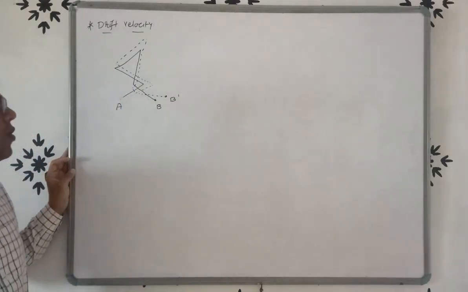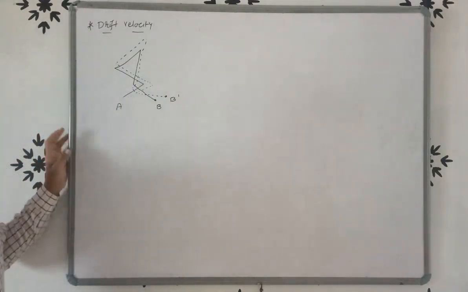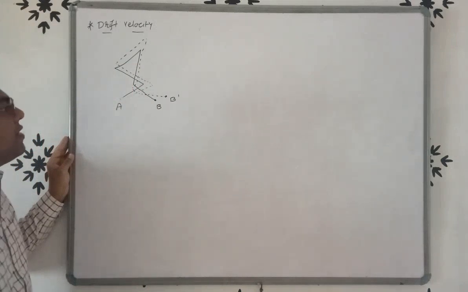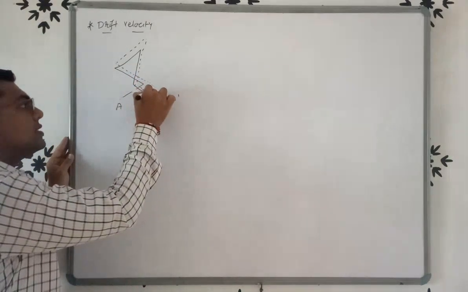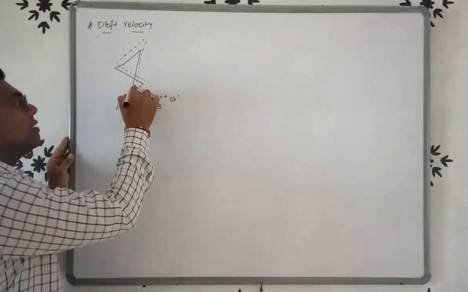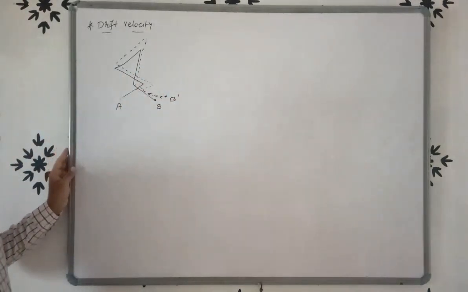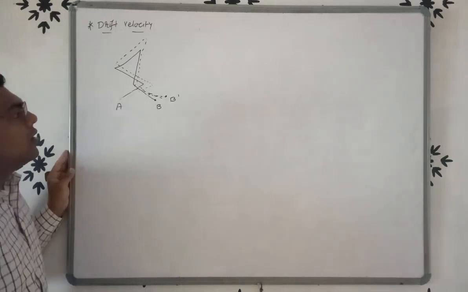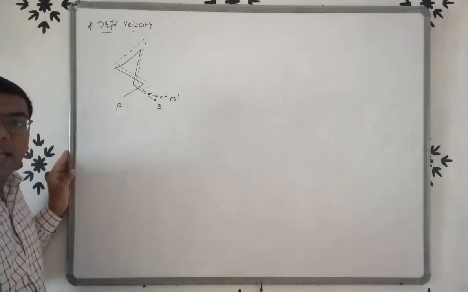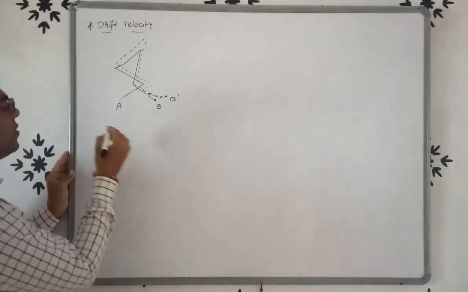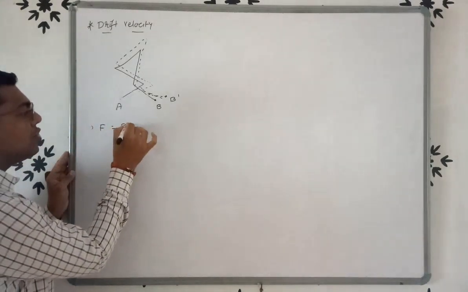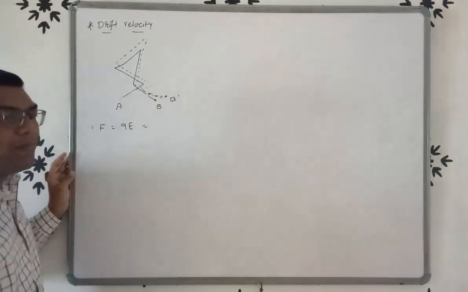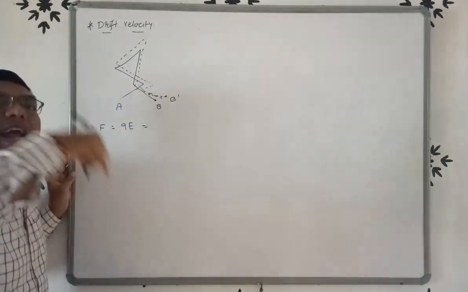Now when we apply an electric field, force occurs. We know the equation F is equal to QE, but here we apply the electric field to the electron.